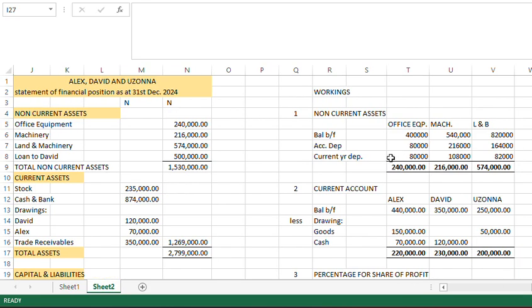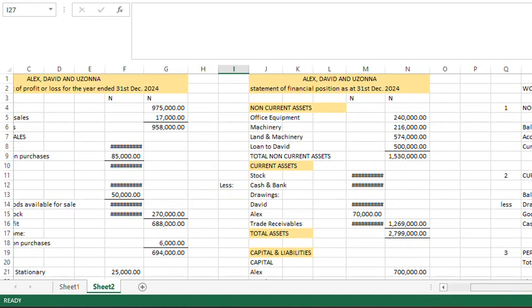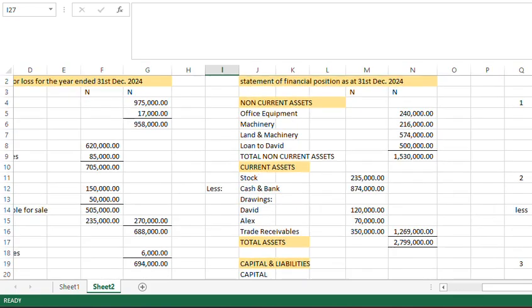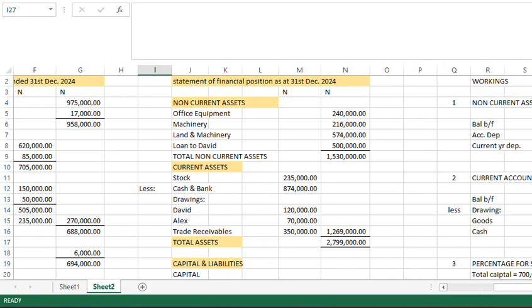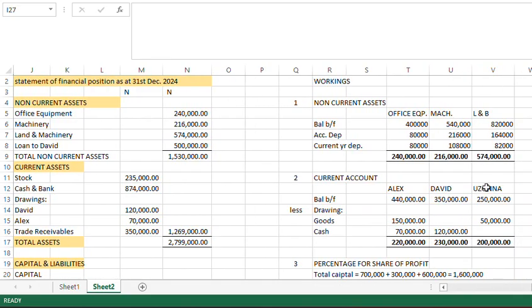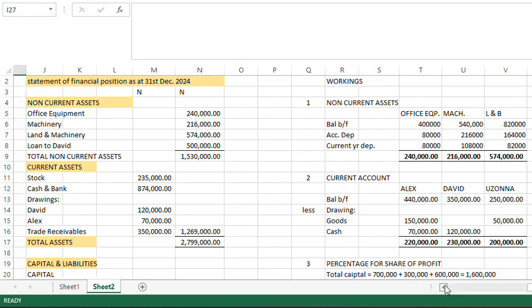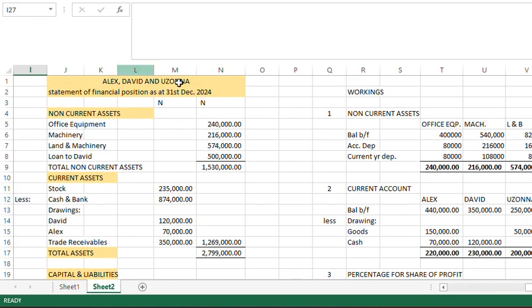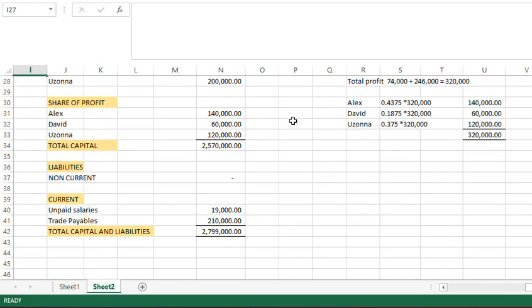So working on non-current assets. If you're working on non-current assets, we have workings on non-current assets because after Alex Davis statement of financial position at 1st December 2024, we have non-current assets. So what constitutes non-current assets?